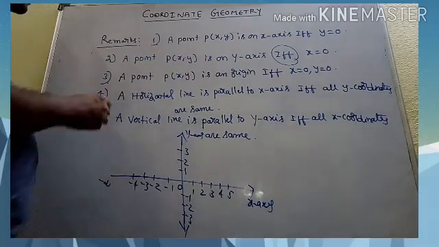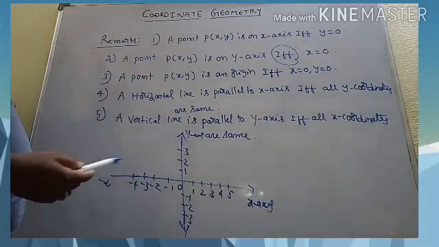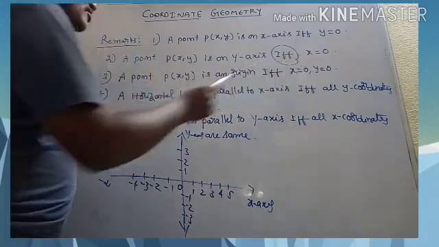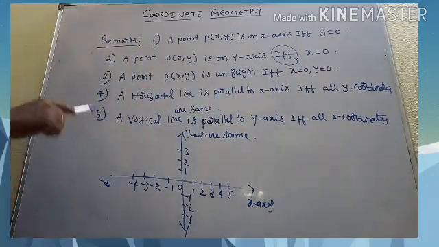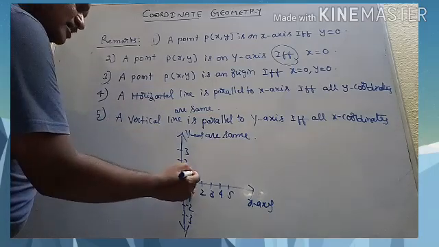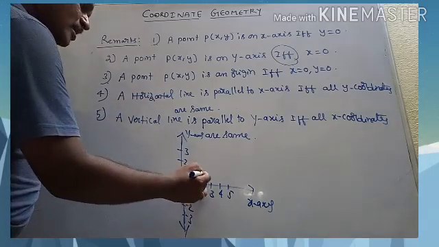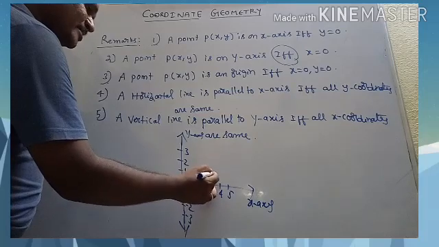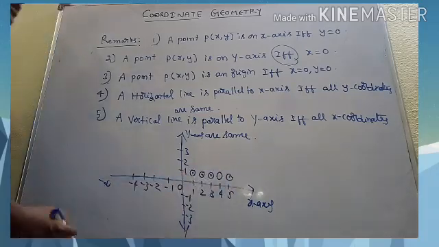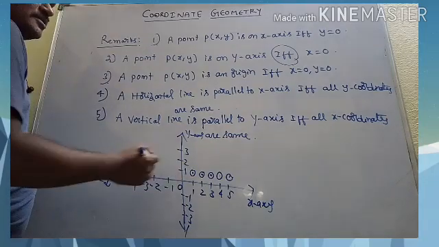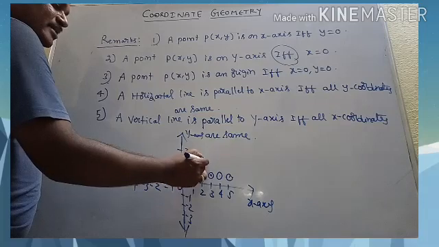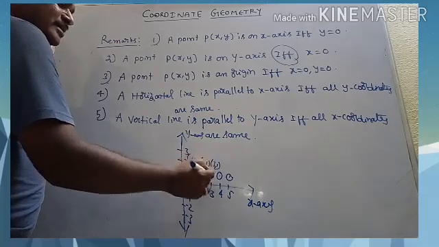Now the fourth remark is a horizontal line is parallel to the x-axis if and only if all its y coordinates become the same. Suppose you take (1, 1) as a point, (2, 1) is this point, (3, 1) is this point, (4, 1) is this point, (5, 1) is this point. You see, my dear students, this is (1, 1), and (2, 1), (3, 1), like this we have.